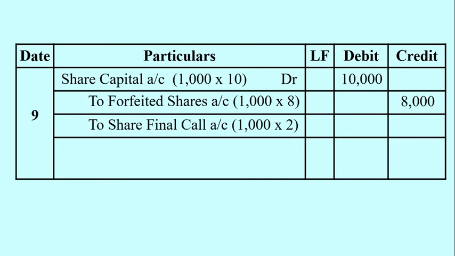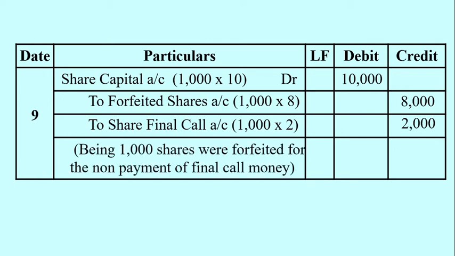The stage in which the defaulter failed to pay the amount is to be credited at the time of forfeiture entry. Towards share final call account, on 1000 shares at rupees 2 per share, the amount is not collected. That's why 1000 into 2, 2000 rupees is mentioned on the credit side of the share final call account. Being 1000 shares were forfeited for the non-payment of final call money is the narration recorded for this entry.